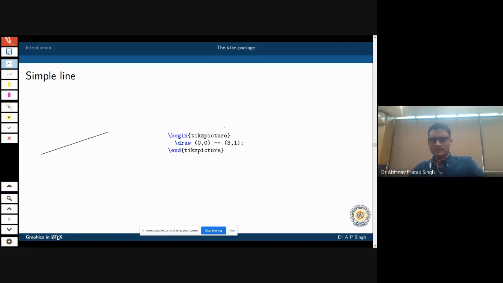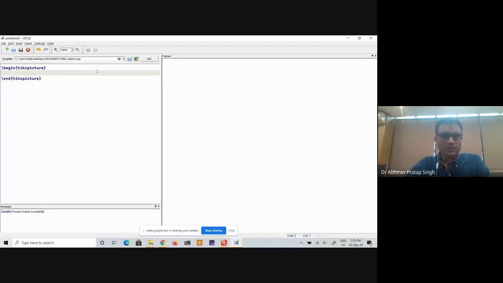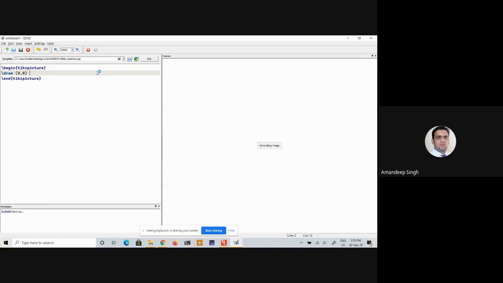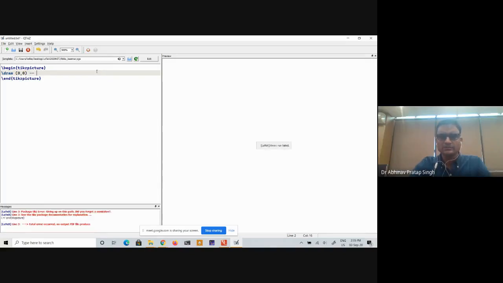So let us start with a simple line. Instead of showing you a simple line, let me draw one. Let us say that I want to draw a line from 0, 0 to some point. So what I will say is \draw (0, 0), then two dashes, and whatever point, let us say (1, 2).